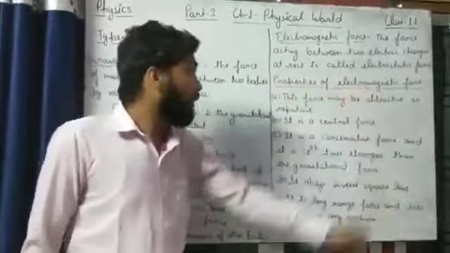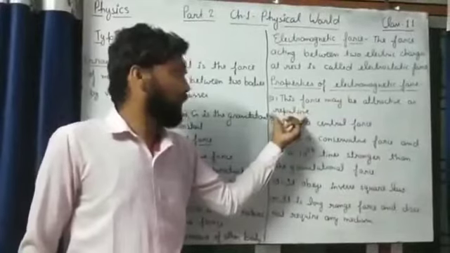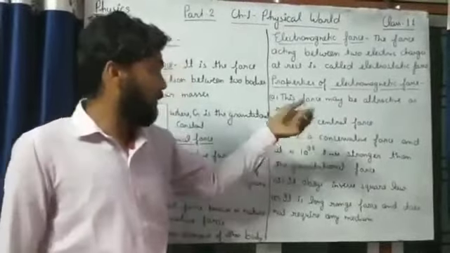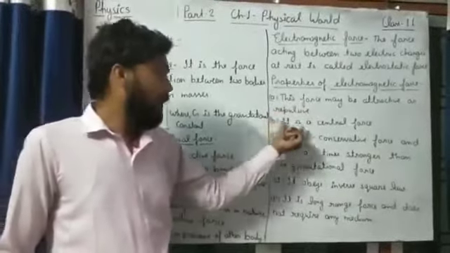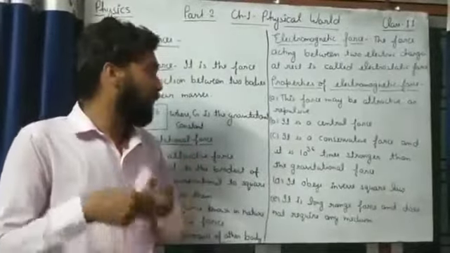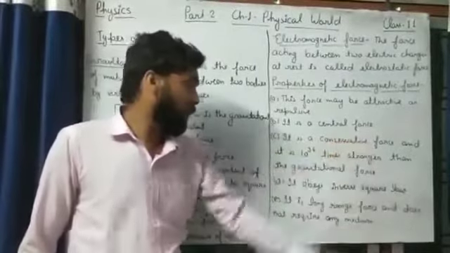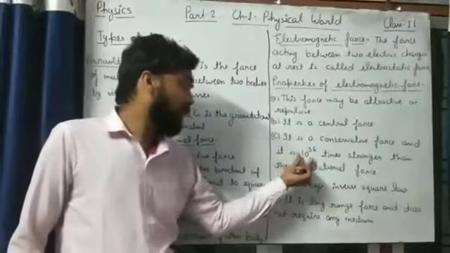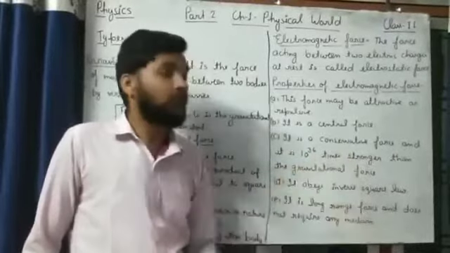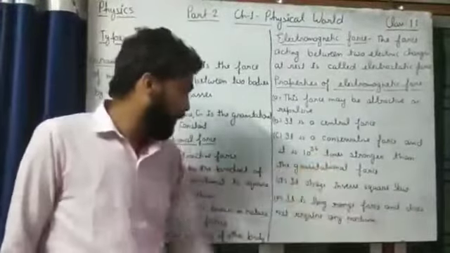Properties of electromagnetic force. Number one, this force may be attractive or repulsive. It means it can attract each other or it can repel each other. Number second, it is a central force. It means this force acts along the line joining the two bodies, two charges. Number third, it is a conservative force and it is 10 to the power 36 times stronger than the gravitational force. It is much stronger than gravitational force.